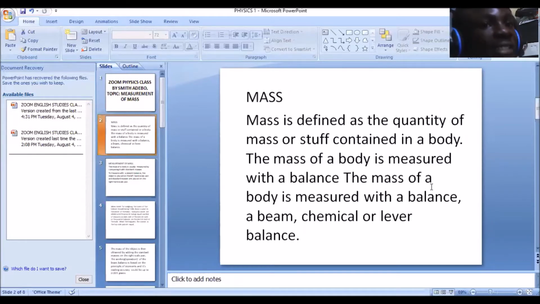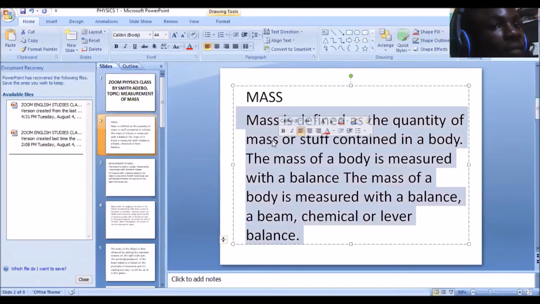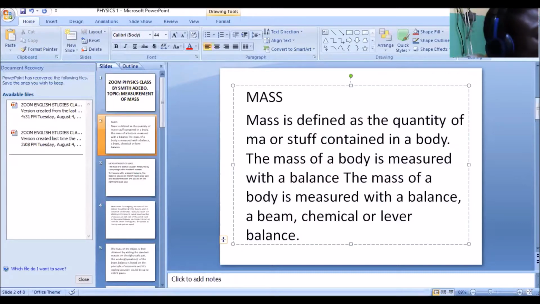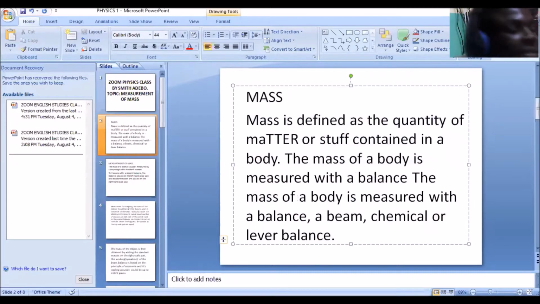Now, I go over it again. Mass is defined as the quantity of matter or stuff contained in the body. The quantity of stuff or matter that is contained in the body is referred to as what? Its mass.